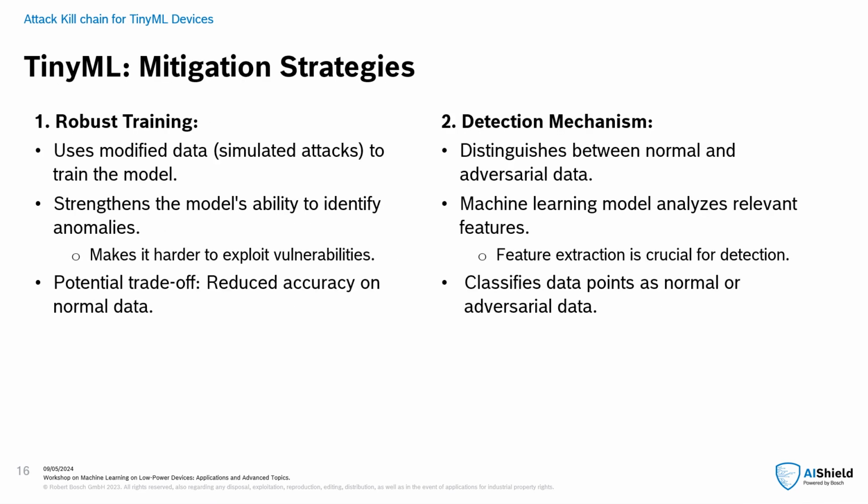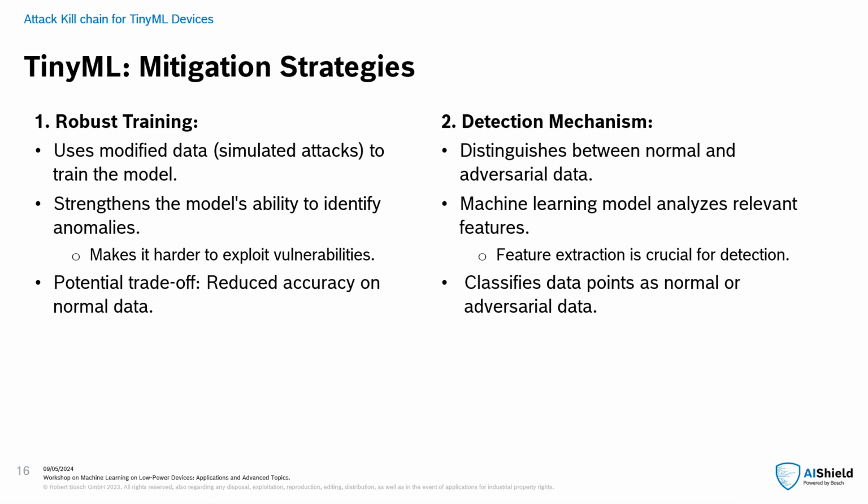Following are the mitigation strategies to safeguard AI systems. One, robust training or creating a detection mechanism. Instead of training the model only on clean, normal data, robust training involves incorporating data that simulates potential attacks. Through robust training, the model becomes more resilient to adversarial attacks, as it learns to distinguish between legitimate and malicious inputs more effectively.